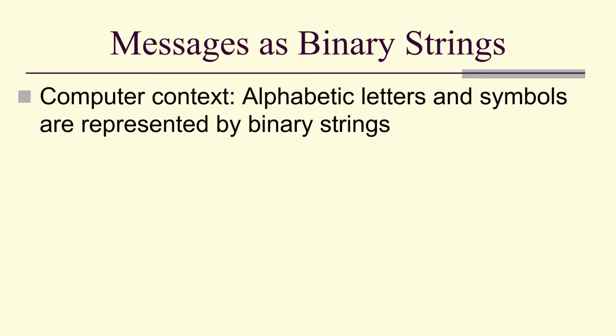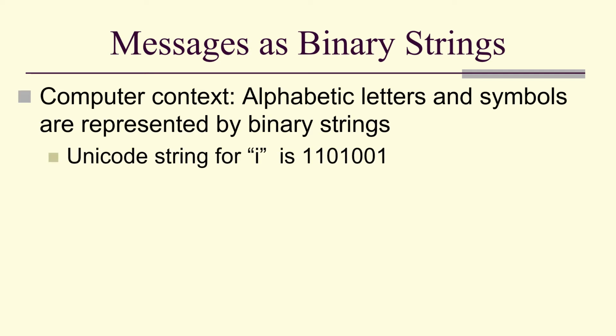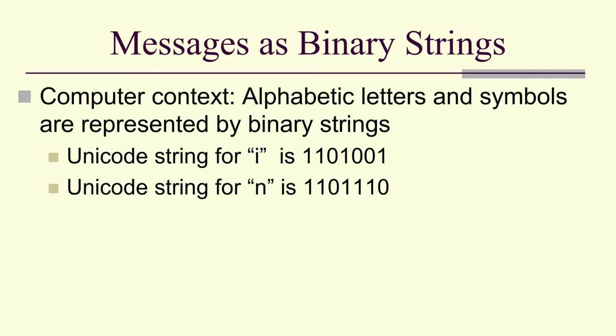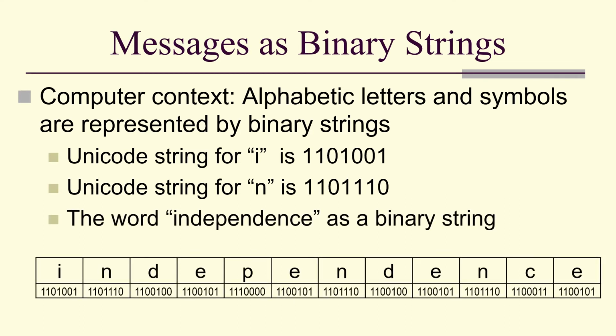So, alphabetic letters and symbols are represented by binary strings in the computer using Unicode. So the letter I is 1101001. N is 1101110. So the word independence as a binary string would look like this. This is the Unicode representation of the letters in the word independence.